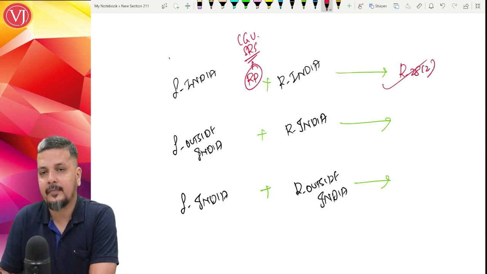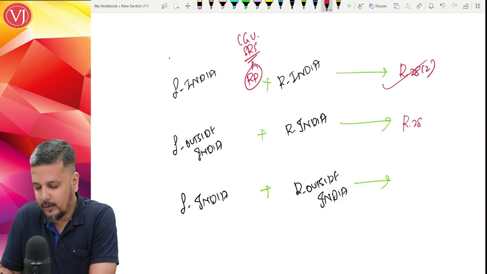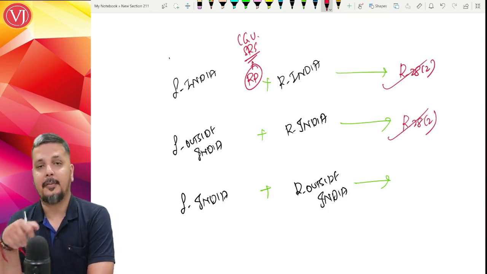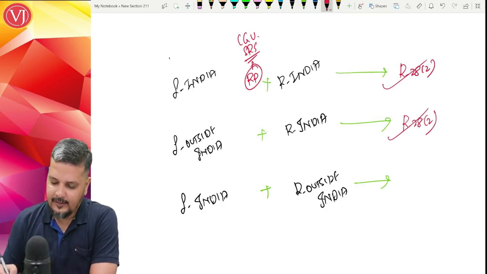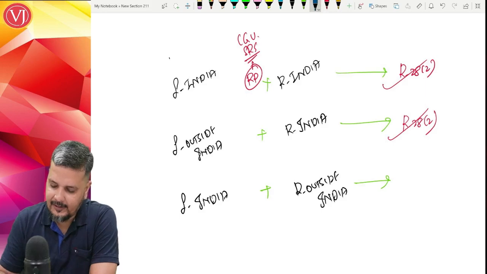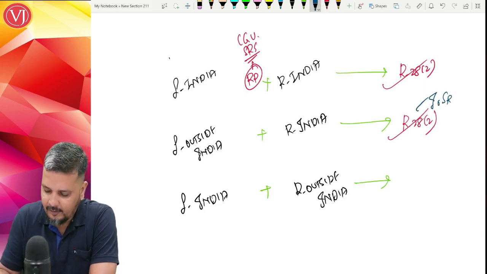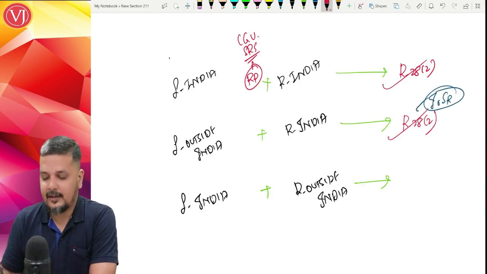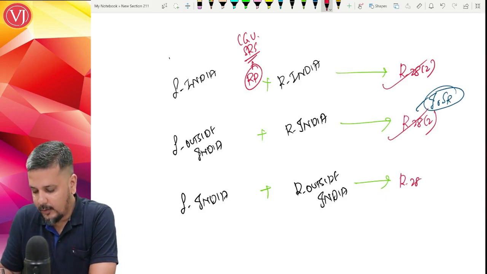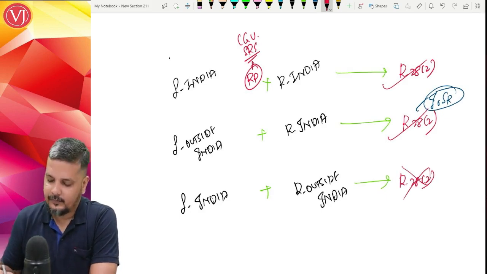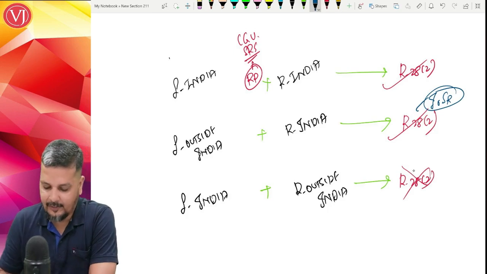It is applicable. In the second case also, you can go with Rule 28 sub Rule 2 because the recipient is in India. Supplier can be anywhere. This basically is nothing but your importation of services. In the third case, you cannot go with Rule 28 sub Rule 2. It is basically technically nothing but supplier is in India, recipient outside India. It is export of services.